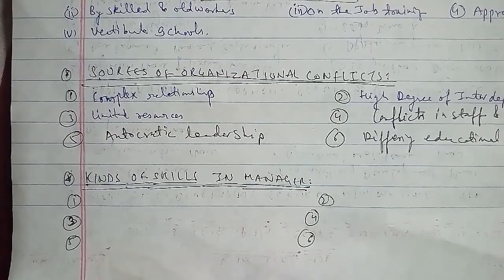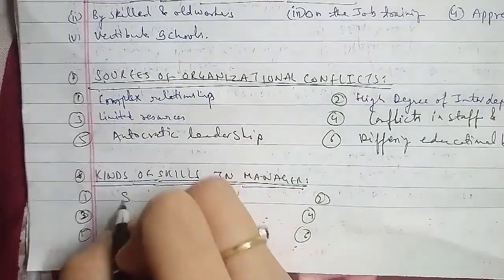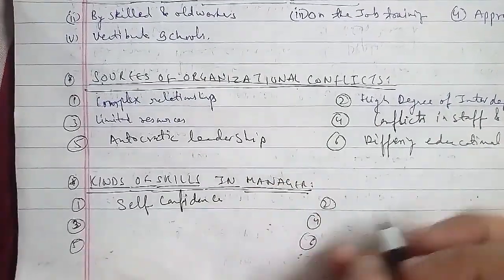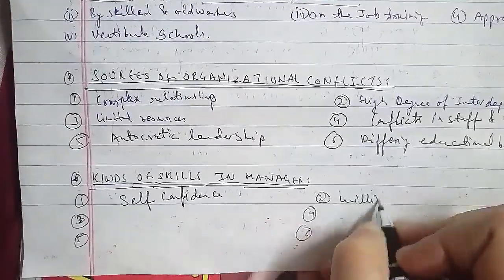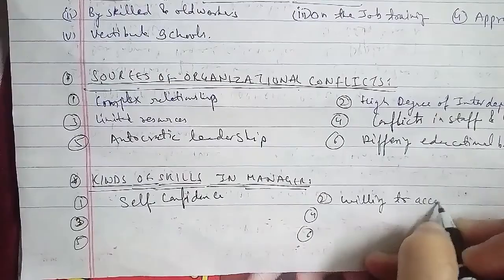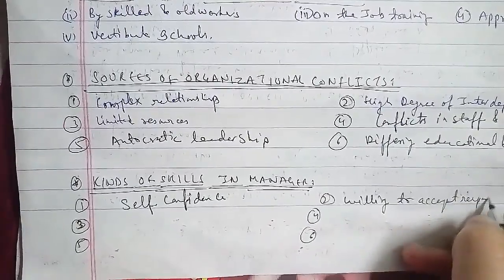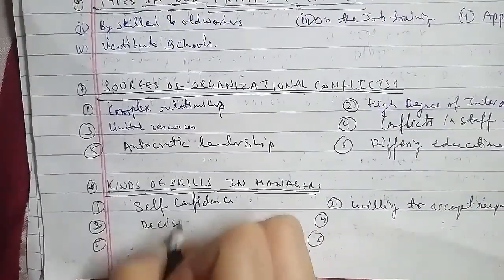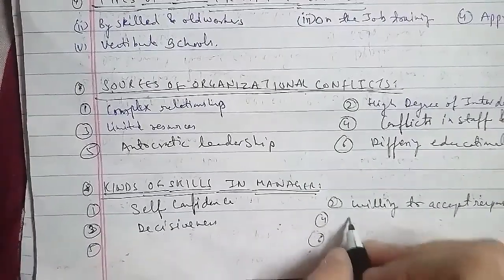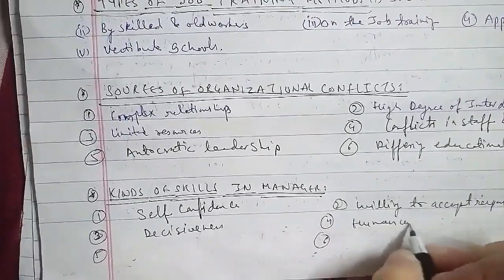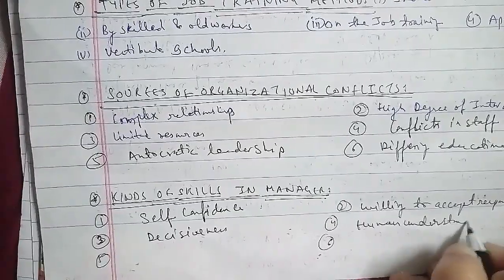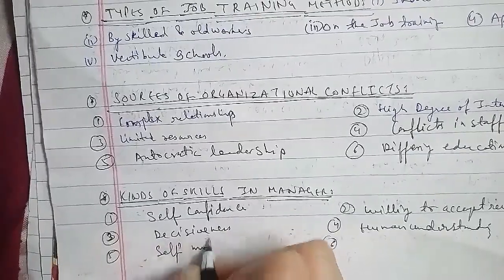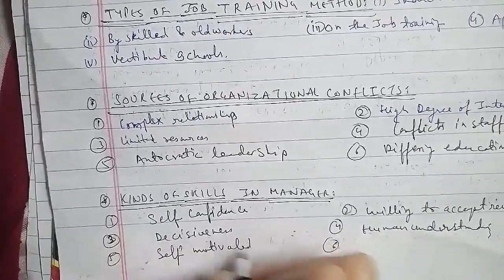The first is self-confidence, the second is willingness to accept responsibility, the third is decisiveness, and the fourth is human understanding. Then we have self-motivation, and the last is adequate qualification.